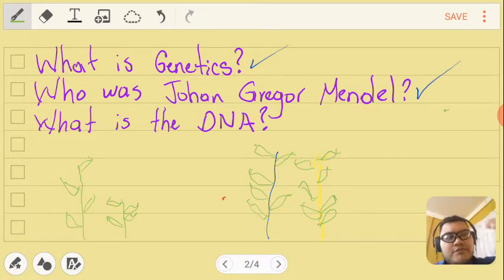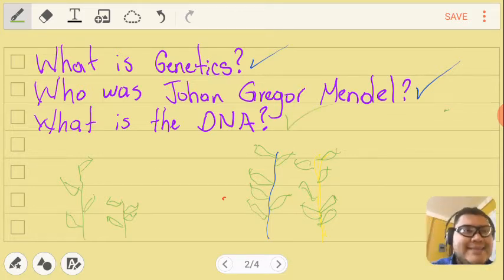After a lot of years, they accepted his theories, but he was dead. So terrible that they didn't pay attention the first time that he spoke with them. Now, Johann Gregor Mendel, this monk, is considered the father of genetics. Remember that, it's very important.